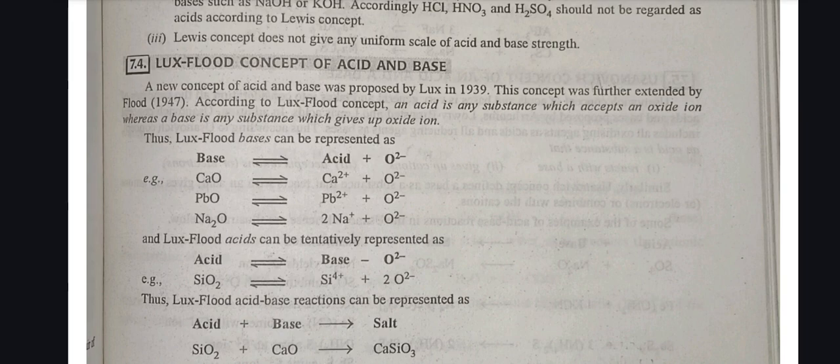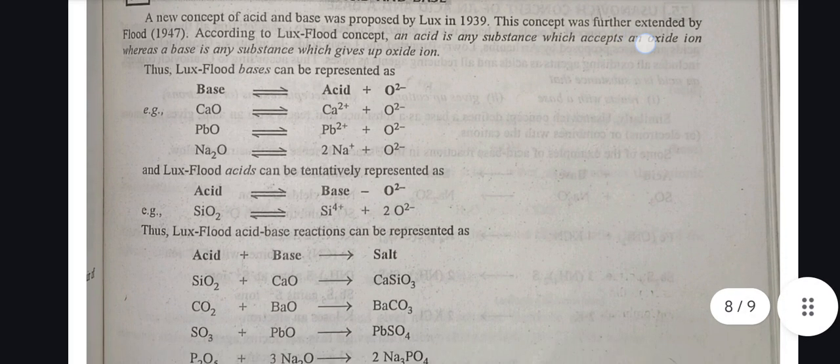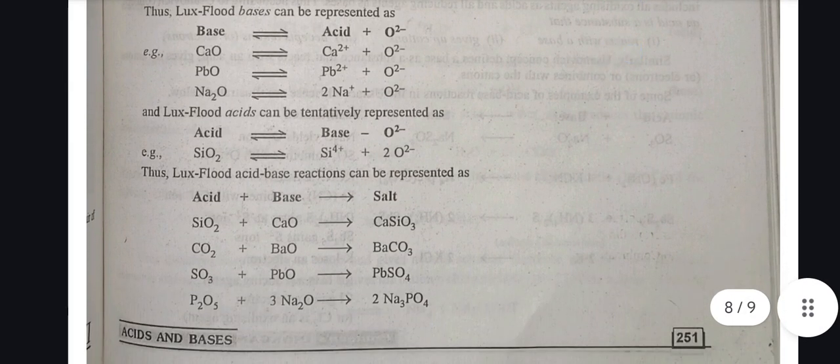7.4 Lux-Flood concept of acid and base. A new concept of acid and base was proposed by Lux in 1939. This concept was further extended by Flood in 1947. According to the Lux-Flood concept, an acid is a substance which accepts an oxide ion, whereas a base is a substance which gives up an oxide ion. Thus, Lux-Flood bases and Lux-Flood acids can be represented as follows.